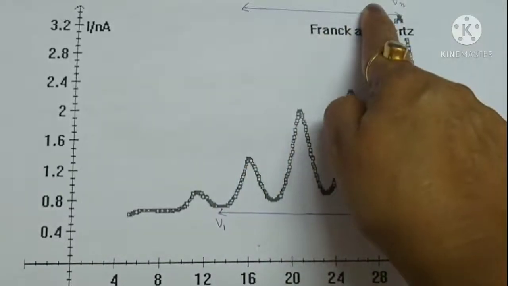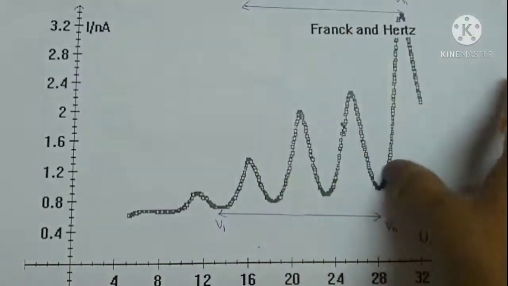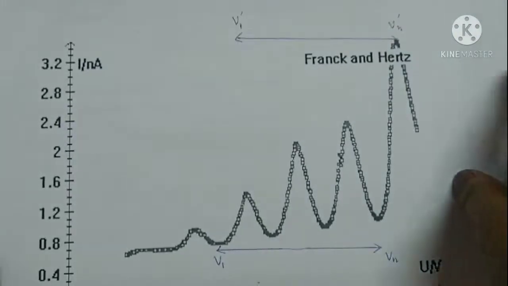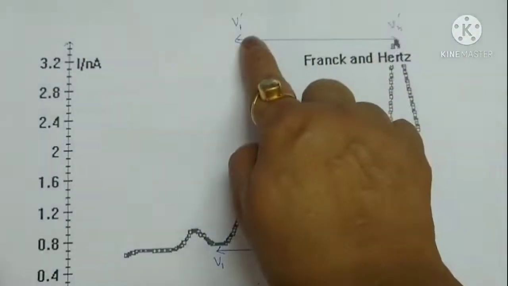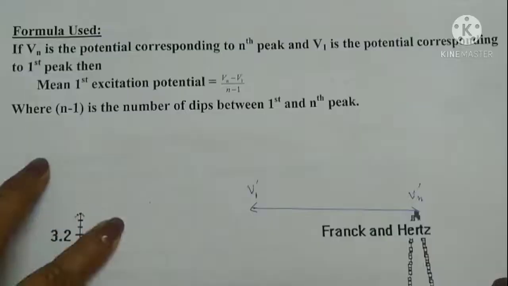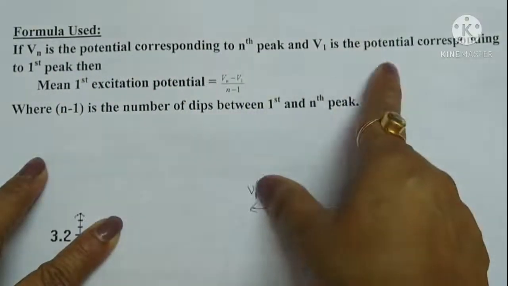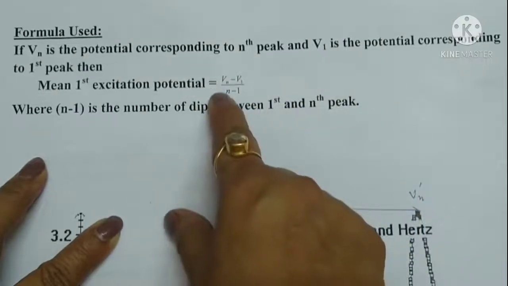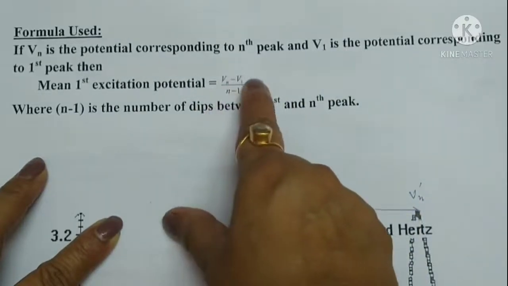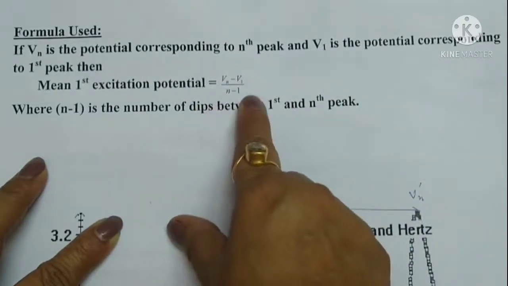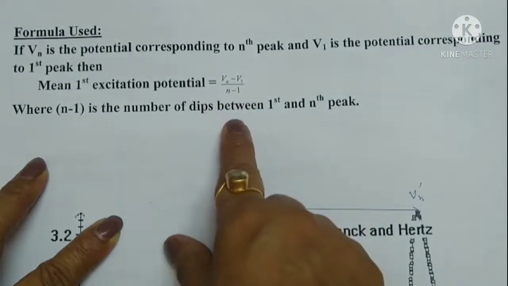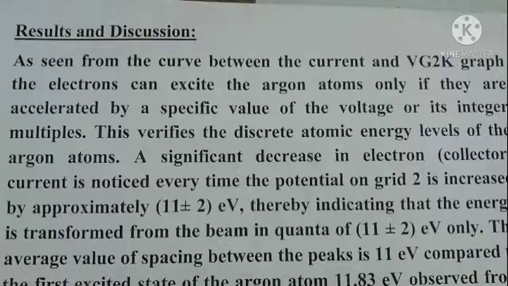Similarly, we can take the difference between the nth maxima and first maxima and then divide it by the number of maximas in that interval. So the formula used is that if Vn is the potential corresponding to nth peak and V1 is the potential due to first peak, the excitation potential is (Vn minus V1) upon (n minus 1).